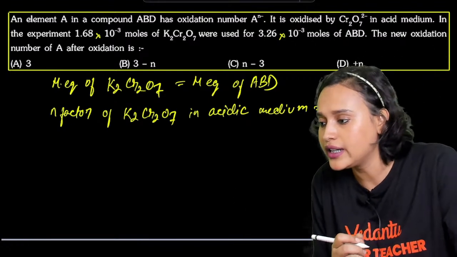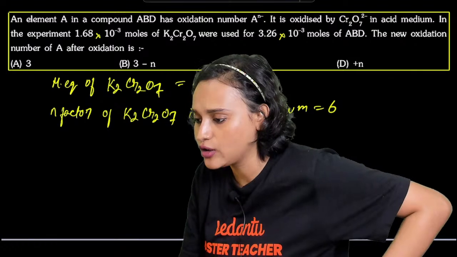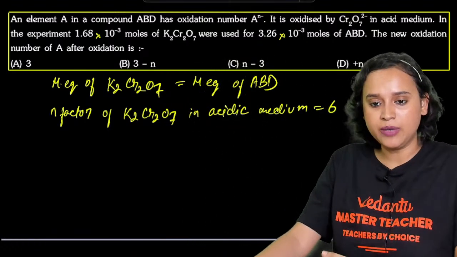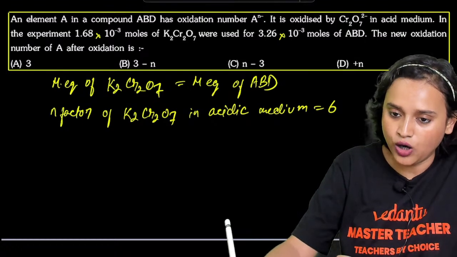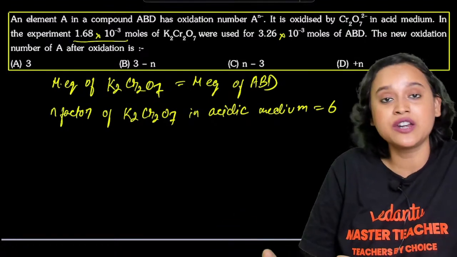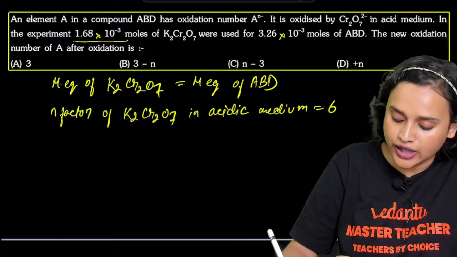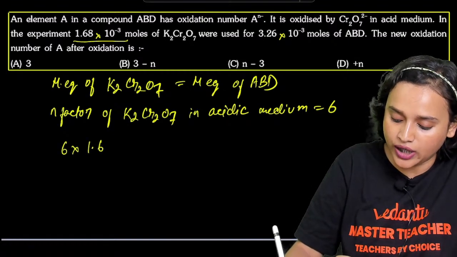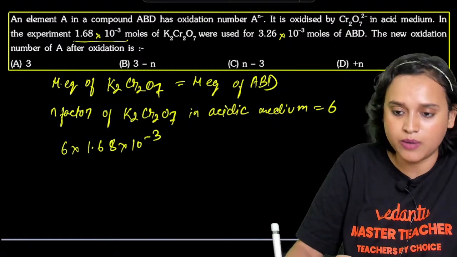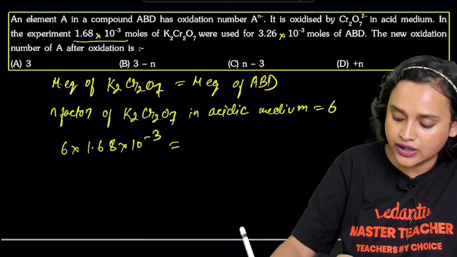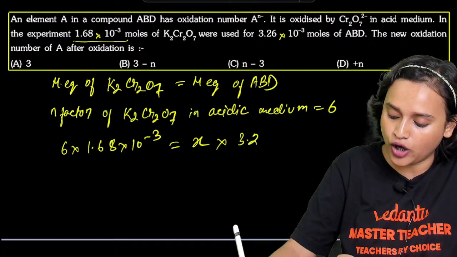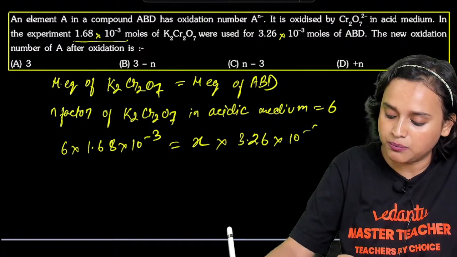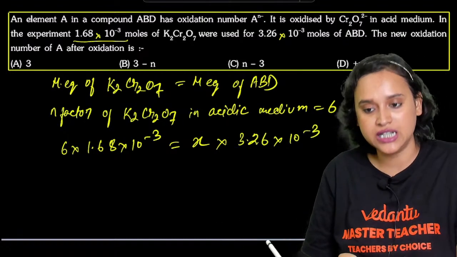Now here you see what is written: 1.68 into 10 to the power minus 3 moles. So that means 6 multiplied with 1.68 into 10 to the power minus 3. And we will equate it with x, because we do not know x, multiplied with 3.26 into 10 to the power minus 3 of ABD.